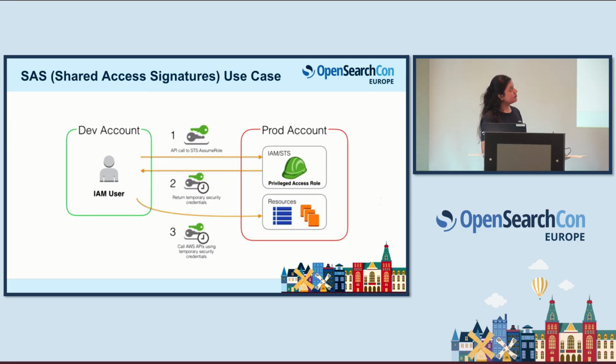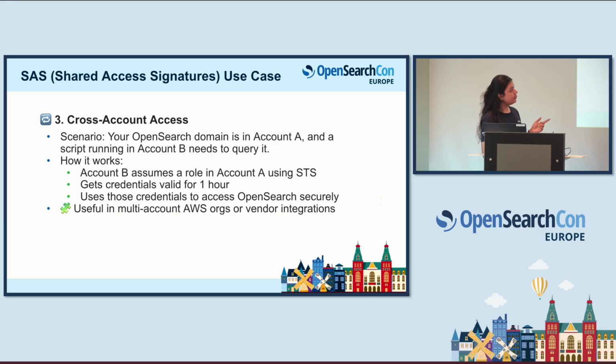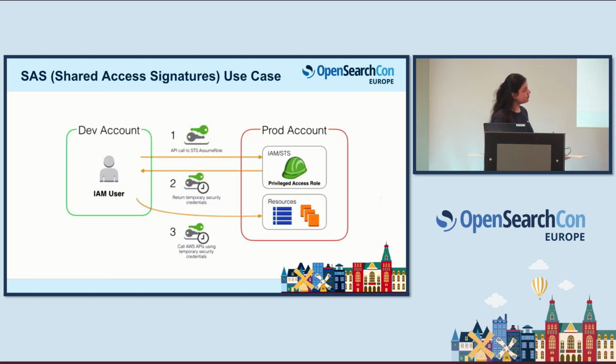So these kinds of services are very much important when you want to do multi-account AWS organizational things, because there are various teams in actual real-world entities, right? There would be various different accounts that will be used, and for those reasons, vendor integrations need to be done, right? And for those kinds of scenarios, cross-account access plays a very important role here. And for that, you can leverage the use of STS tokens.